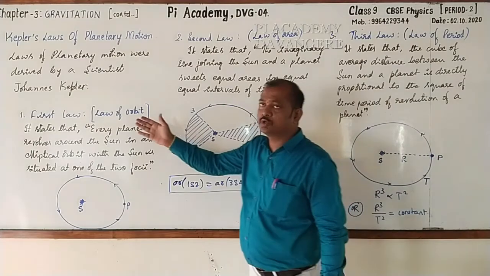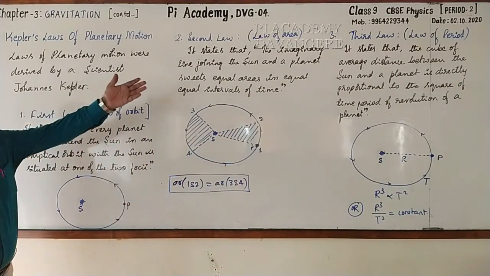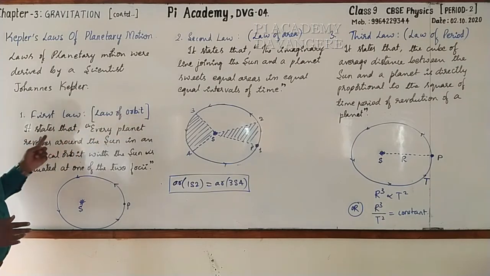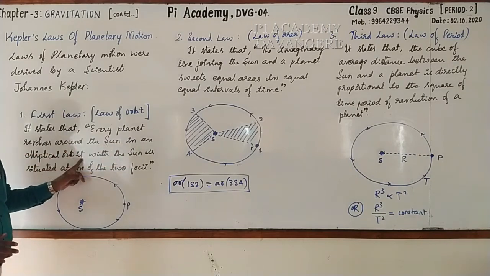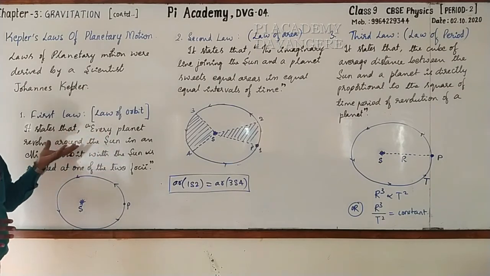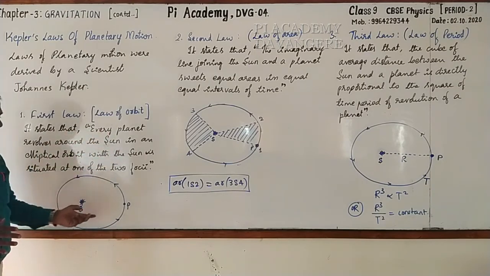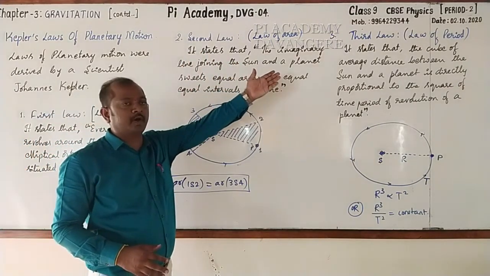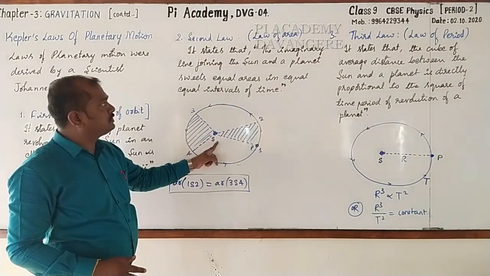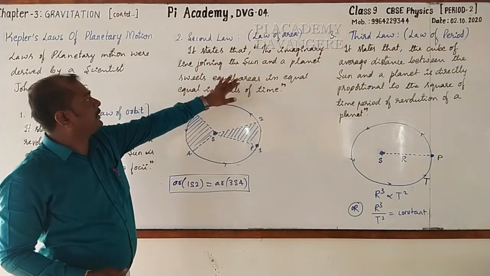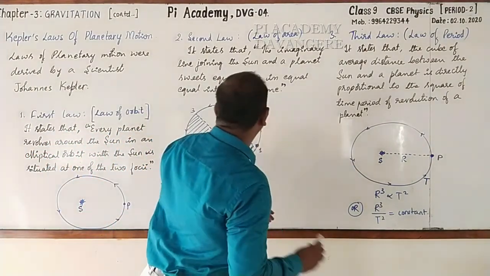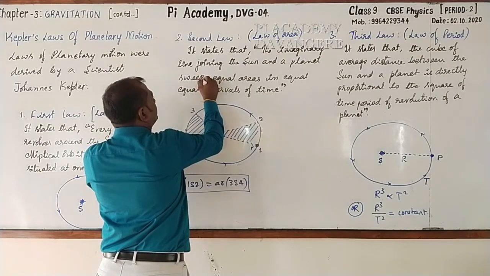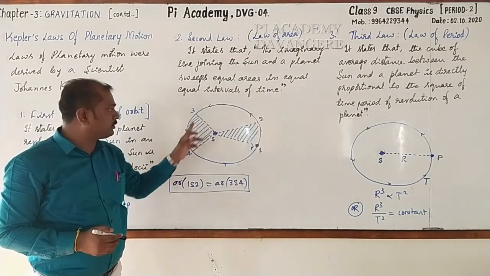Dear students, please go through this. Here I have written the statements of all the three laws. The first law, that is law of orbit, states that every planet revolves around the sun in an elliptical orbit with the sun situated at one of the two foci. Hope that you have written the same. And check whether you have drawn the figure like this. Second law, nothing but law of area. It states that the imaginary line joining sun and a planet sweeps equal areas in equal intervals of time.